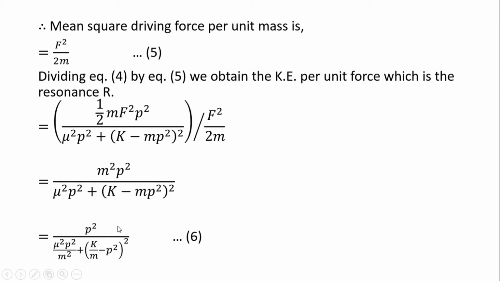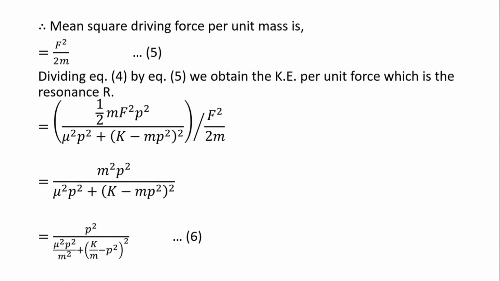Now let us concentrate upon the bracketed term, that is k upon m minus p square. Here p is the angular frequency of the applied force, and what about k by m? We are familiar that under root of k by m is omega, the angular frequency of the free vibration.